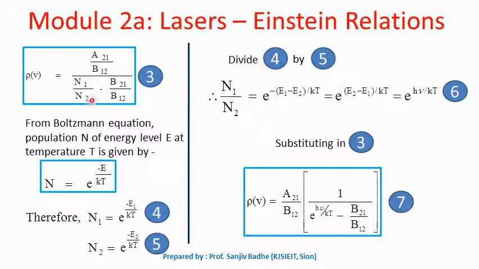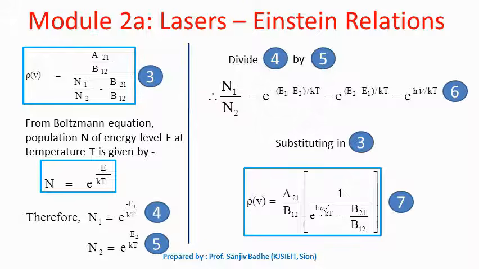We can get the value of N1 upon N2 by substituting 4 and 5. So N1 upon N2 is obtained as e raised to minus (E1 minus E2) by kT, that is equal to e raised to (E2 minus E1) by kT. E2 minus E1 will be equal to the energy of the emitted photon, h nu. Emitted photon or incident photon, both will have the energy h nu.